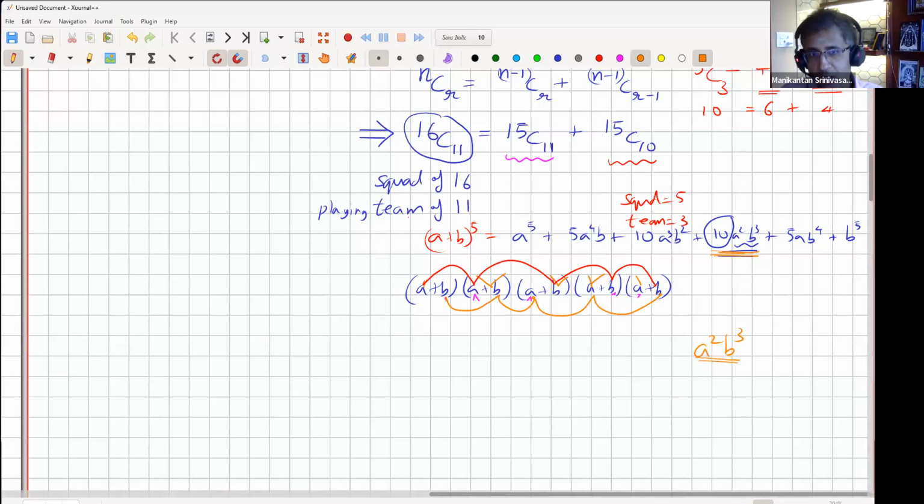If I select 2 A's, automatically from the remaining terms, I'm going to pick B's, right? Which is why the coefficient is 5 choose 3 or 5 choose 2. Both are same. If I choose the A's, automatically the B's are selected. If I choose the B's, automatically the A's are selected. Okay, so that's the coefficient 10.